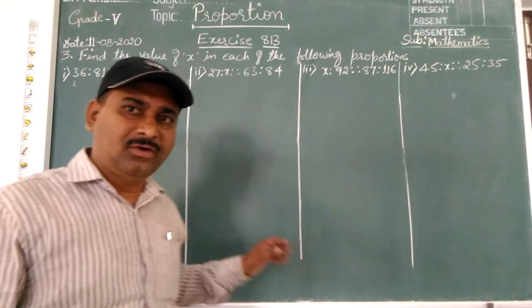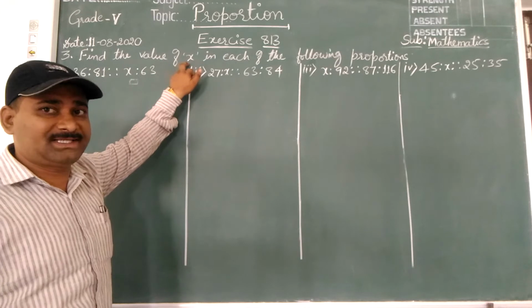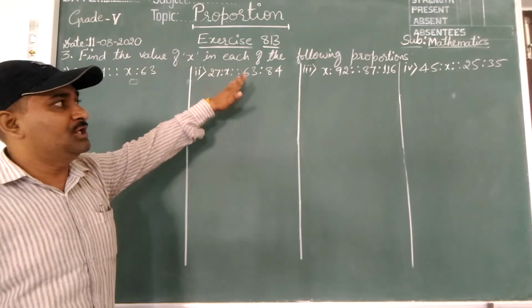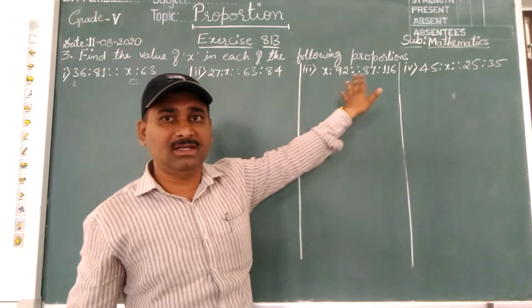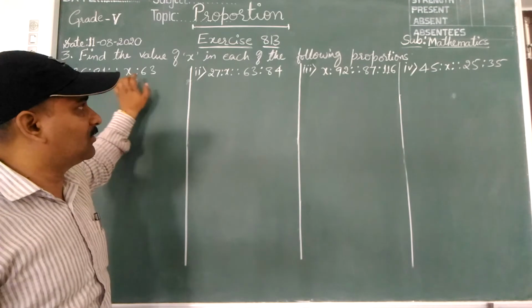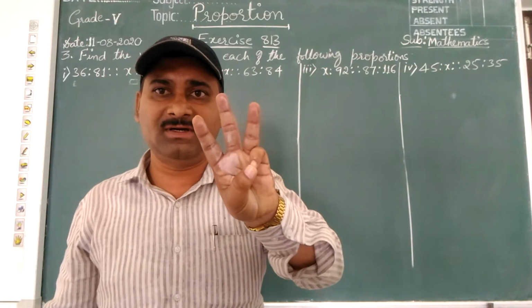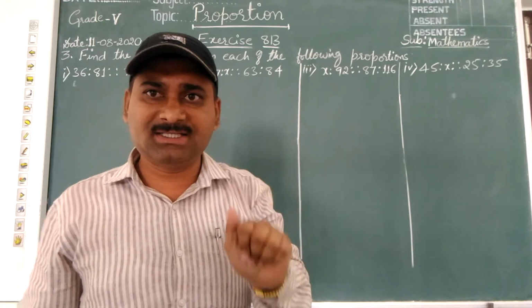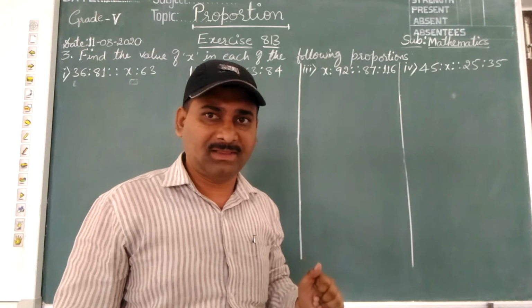Okay, children, quickly look at this next third question. Find the value of x in each of the following proportions. Four terms are given again, all are in proportion. We should find out the value of x here. Only 3 terms are given. In all 4 questions, 3 terms are given. Fourth is x. That x value we have to find out by using simple basic mathematics.